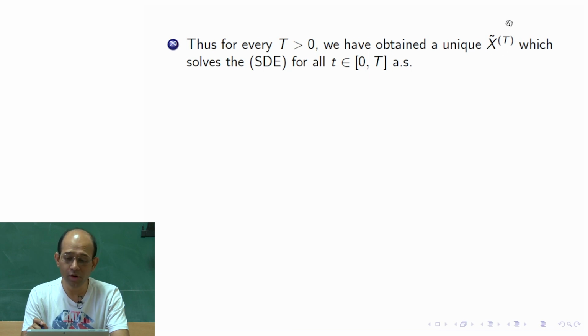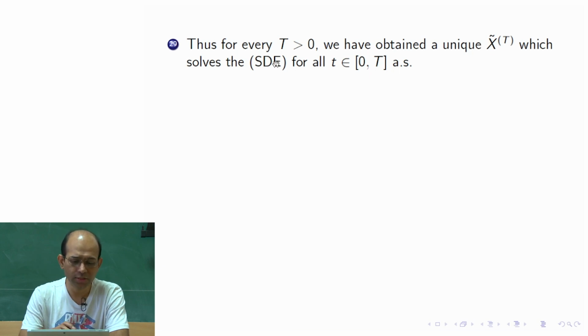There of course, we have not denoted a superscript capital T in parentheses, but here we are doing so to emphasize that x tilde is obtained by fixing one terminal time capital T, just to retain the dependency on T. However, this dependency is very trivial. So, we are going to see that in the next bullet.